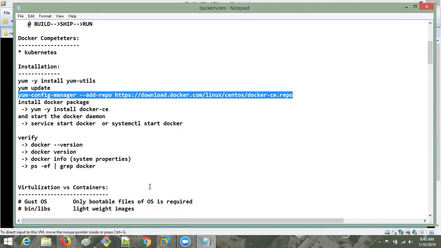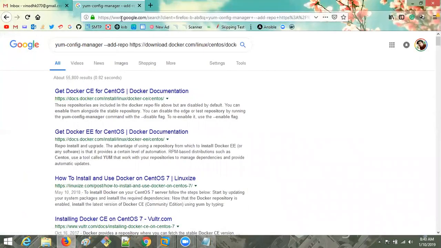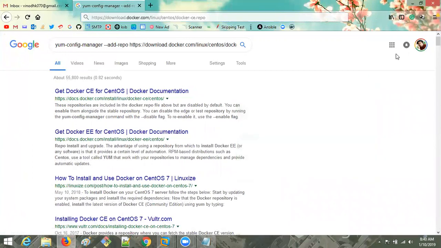Otherwise, directly you will get the download. Any steps you want, you can follow. See, directly it is downloading. Here for Docker we have two types: Docker Enterprise Edition and Docker Community Edition. Docker CE is the Community Edition, EE means Enterprise Edition.